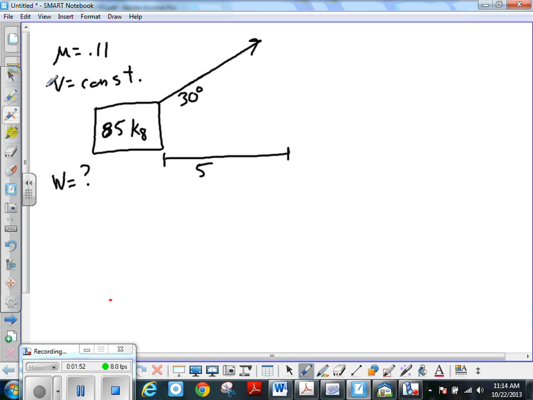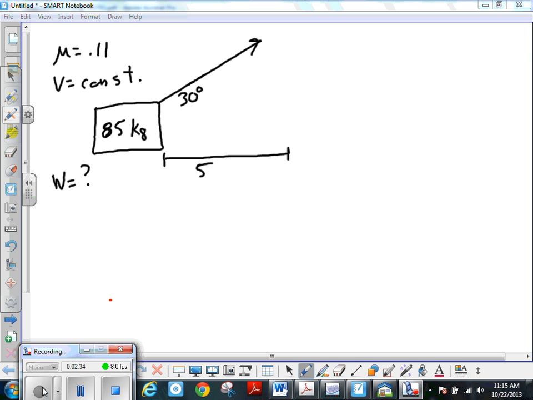And the question is, how much work is done in this situation? So we have a mu of 0.11. We have a velocity that is constant. So if we're talking about velocity not changing, and there's no change in height, that means that there's actually no change in the mechanical energy. And so you could say that the work that's done on this is not changed into mechanical energy, but then it has to be changed into what? It's going to have to be changed into heat.